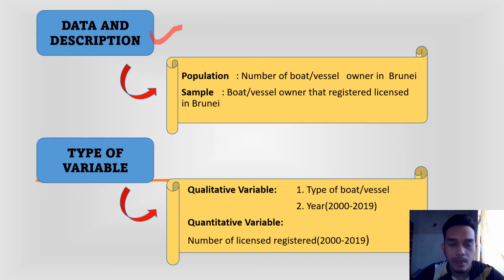For the type of variable, like always, the number one is qualitative variable, and the second one is quantitative variable. For the qualitative variable, we have two in our project. The number one is type of boat or vessel, and the number two is year, starting from 2000 to 2019. And the quantitative variable, we have only one. That is the number of licenses registered from 2000 to 2019.